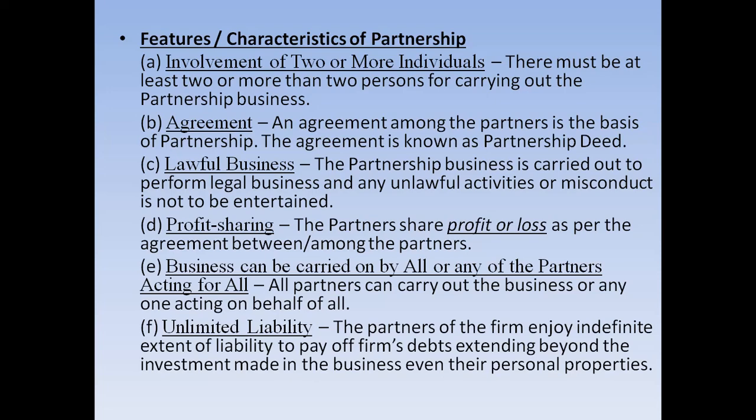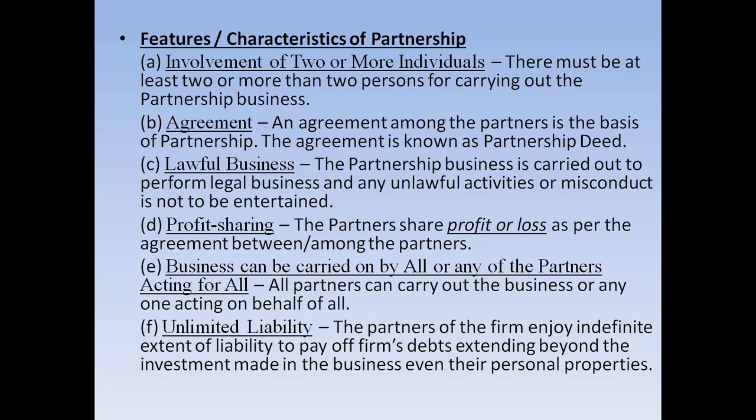What is this point? Point number E. Let me tell you an example. If there are three partners, partners A, B, and C. Now, if A decides that he will be the acting partner and B and C will not work, okay? So in this case, A is acting for all, isn't it? So A is acting as the active partner. So he can act for all, okay? But sometimes what may happen is that all the partners may work together. Partners A, B, and C will share the work and they work together. They will all be the acting partner in the partnership firm.